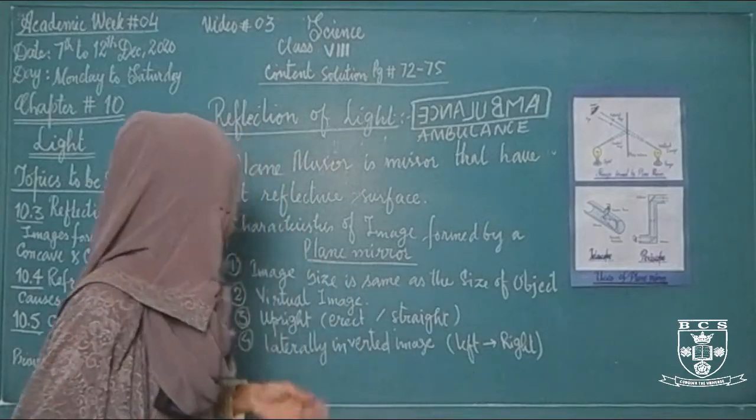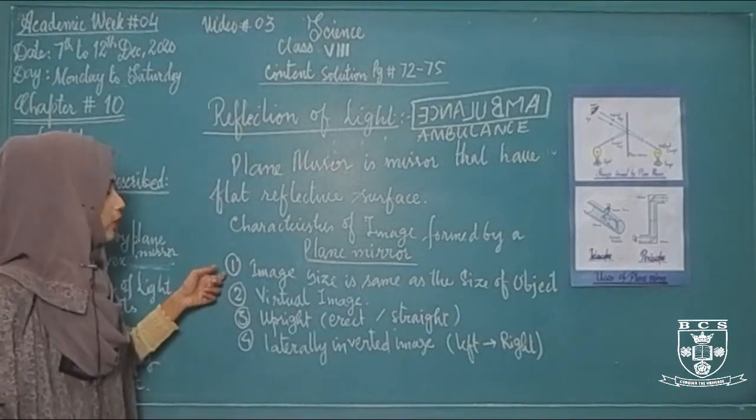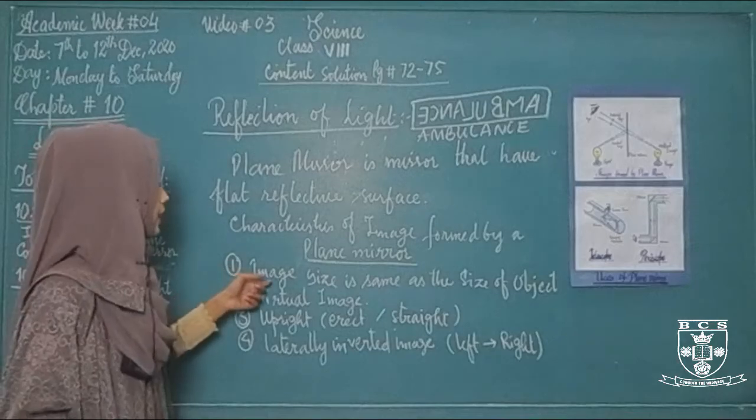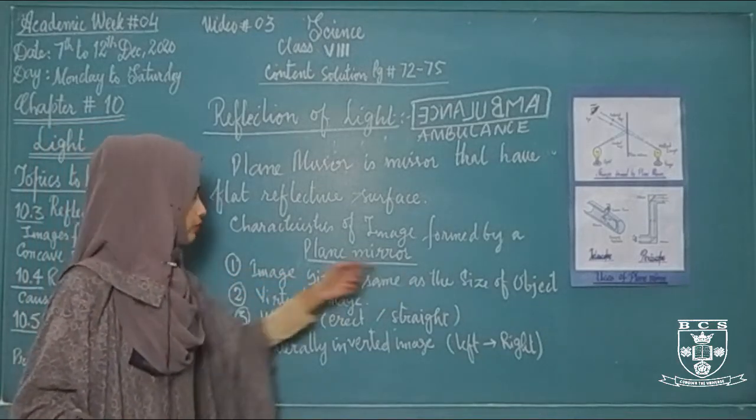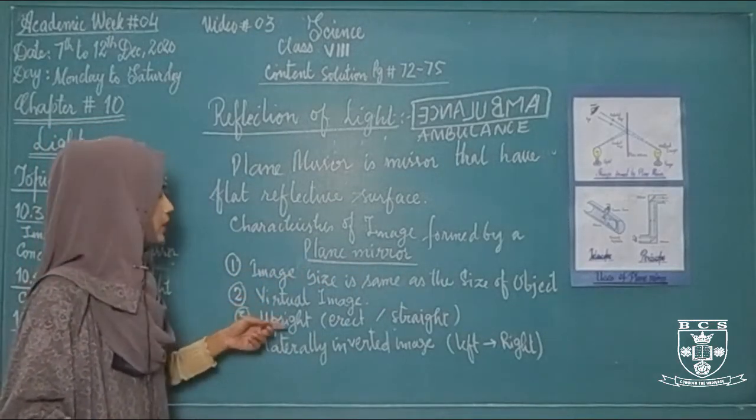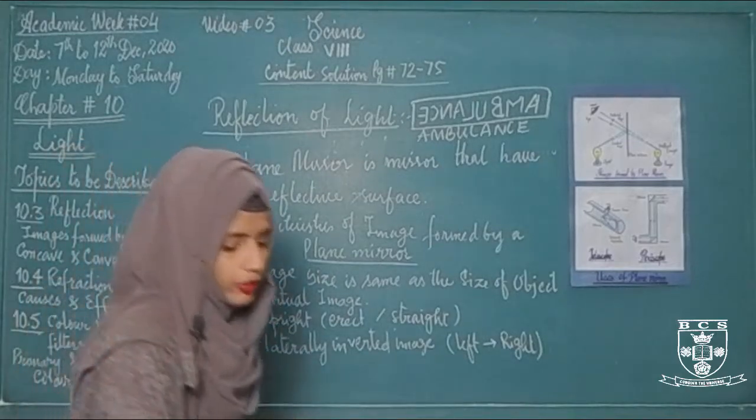All right. So the first characteristic of image formed by the plane mirror is that image size is the same as the size of the object. It forms a virtual image, upright image, and laterally inverted image.